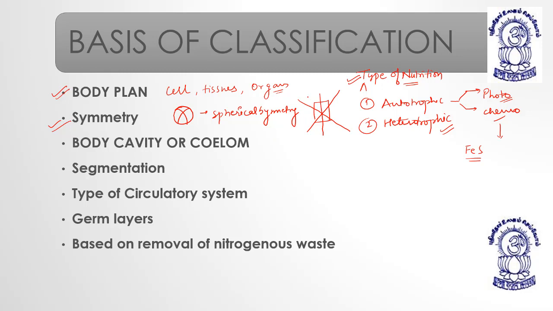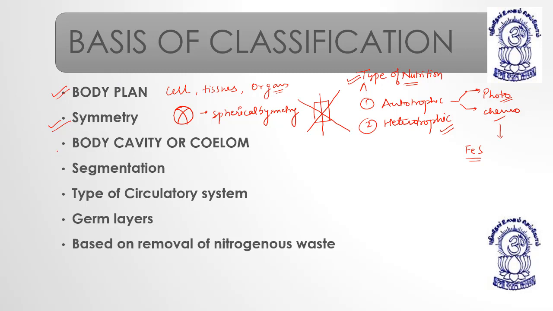So what I mean to say is, the fact is symmetry means when we divide the body along planes, and the body comes into equal parts. So that plane of division is known as what? Plane of symmetry. And the phenomenon is known as what? Symmetry, you know. So there are many different types of symmetry, like radial symmetry, bilateral symmetry, spherical symmetry, and unsymmetrical or asymmetry. For example, sponges, in the case of animals, are asymmetrical. They don't have any symmetry.